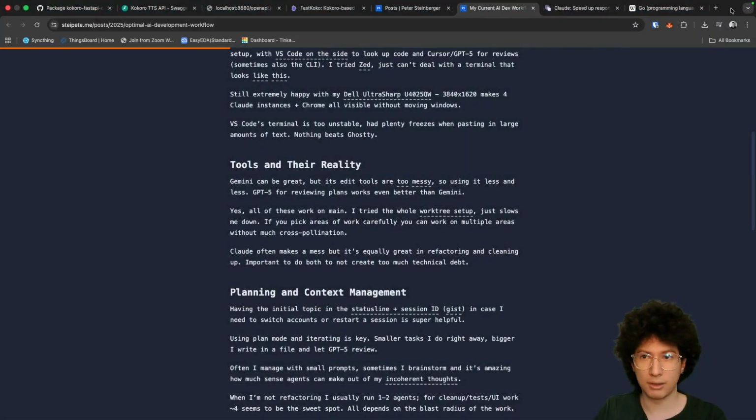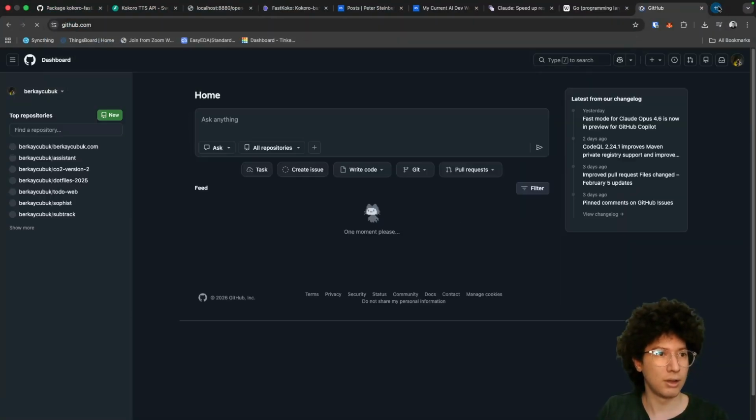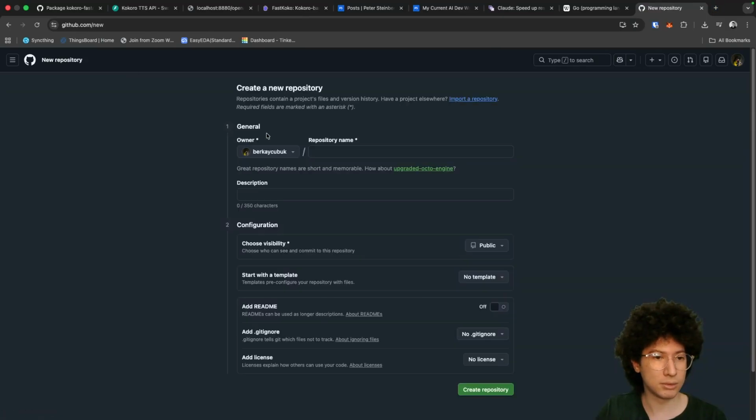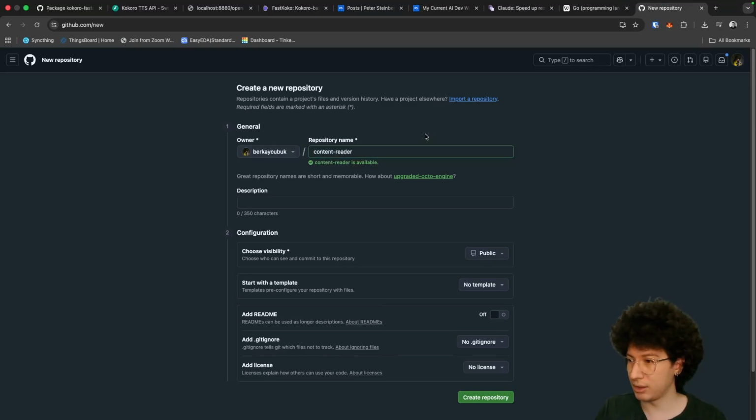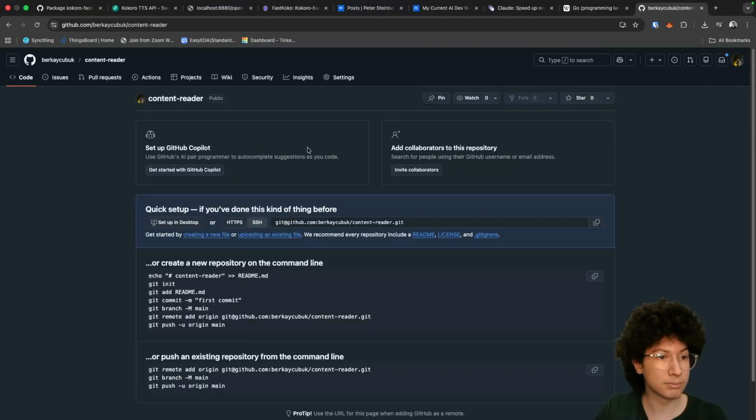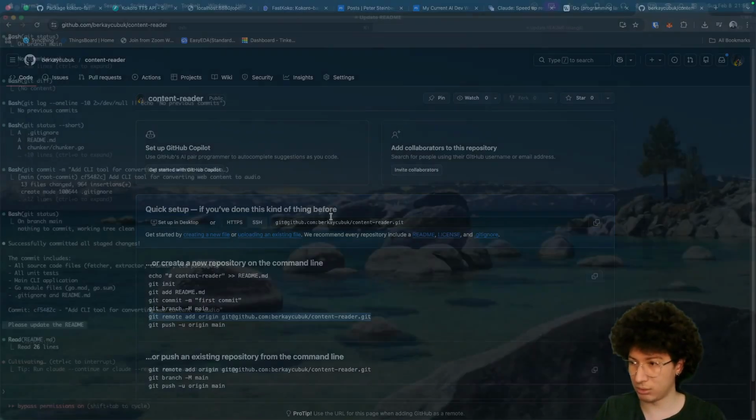Let's create a new repo. Call it content reader. I just picked this name. I have no idea what I'm doing. Create a repository. I will make it public so you can see the code.